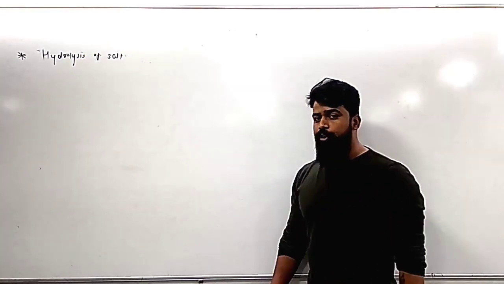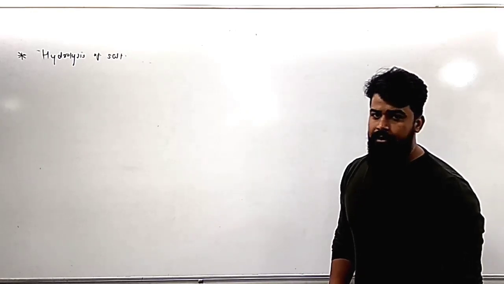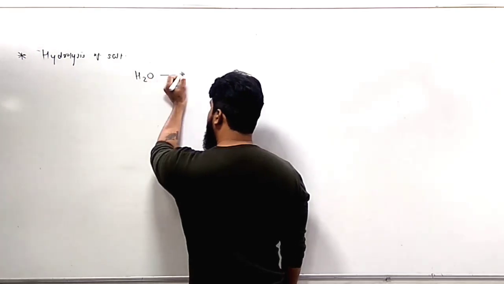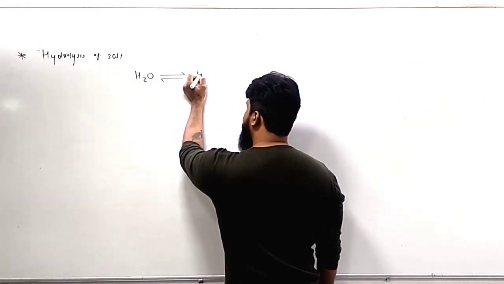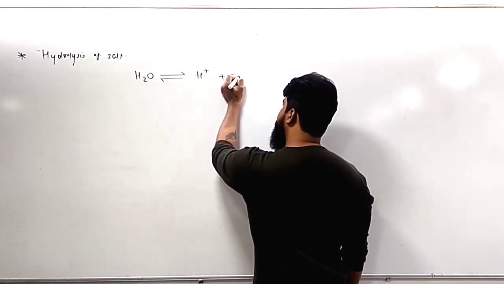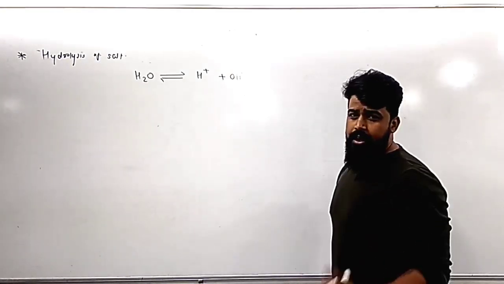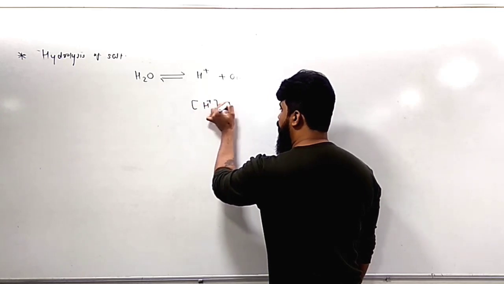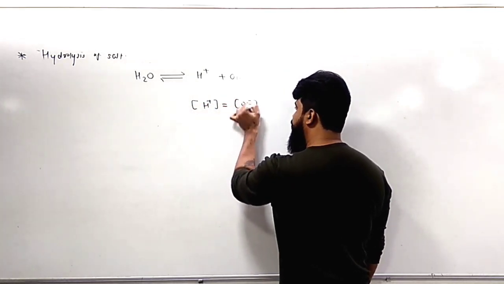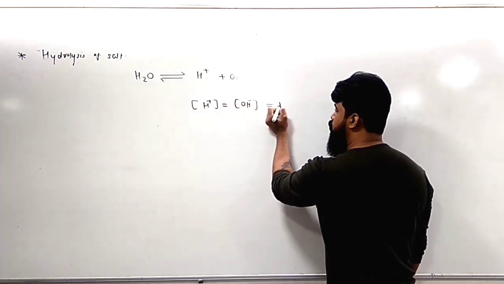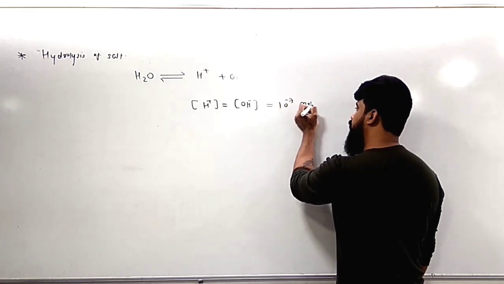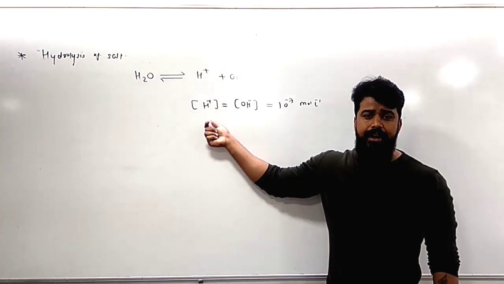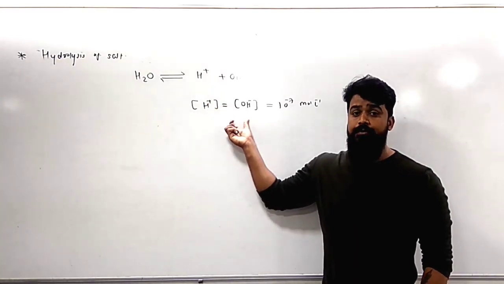Everybody knows that pure water is a bad conductor of electricity because water itself dissociates to a very small extent into its ions, H plus and OH minus. In pure water, the concentration of H plus ions and OH minus ions is very low, equal to 10 raised to minus 7 mole per liter. So this is the fact: the concentration of H plus ion and OH minus ion in pure water is very low.